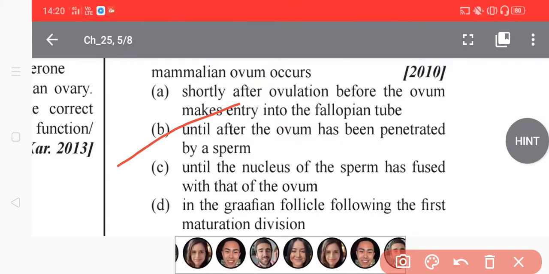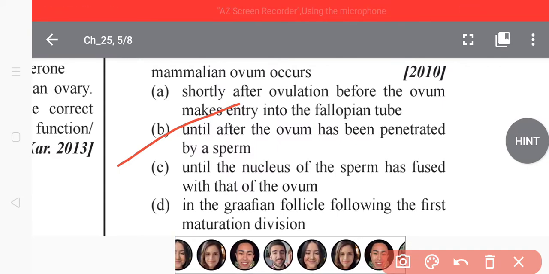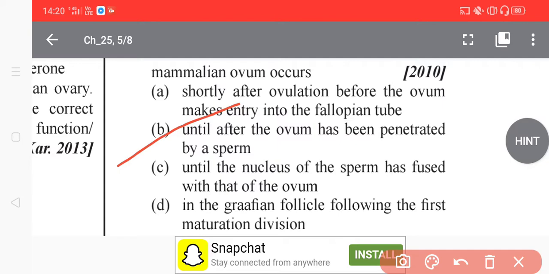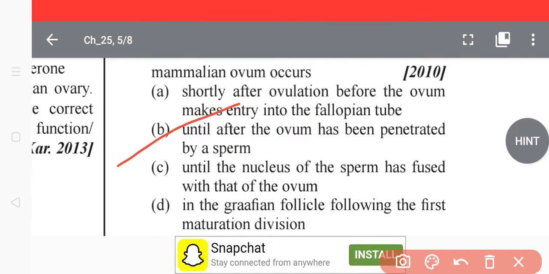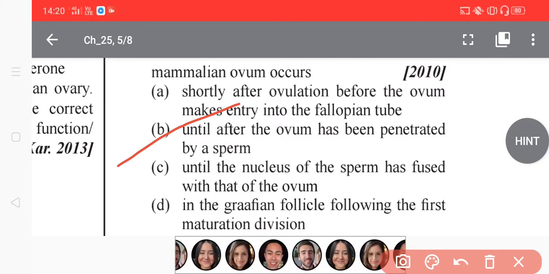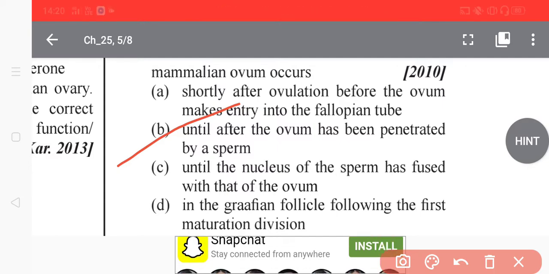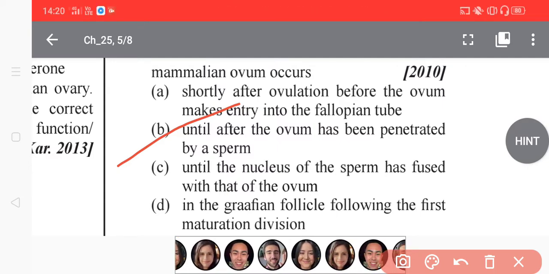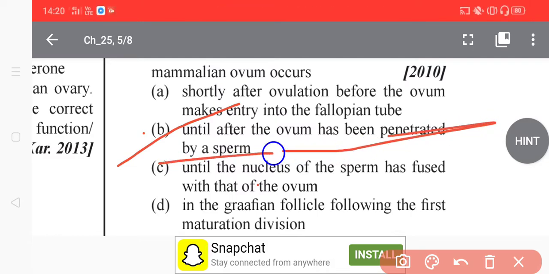Basically, in oogenesis, the second maturation division occurs after the ovum has been penetrated by the sperm. Oogenesis involves the formation of haploid female gametes, ova, from diploid egg mother cells, oogonia, of the ovary of the female organism. Remember it. The best thing is to directly understand this: until after the ovum has been penetrated by the sperm.